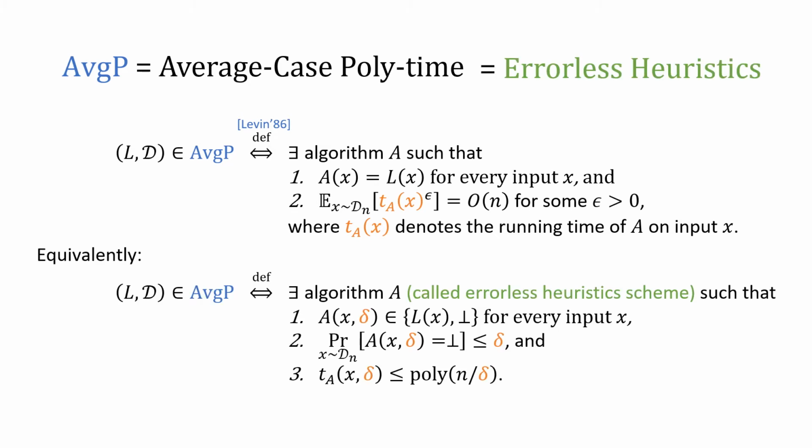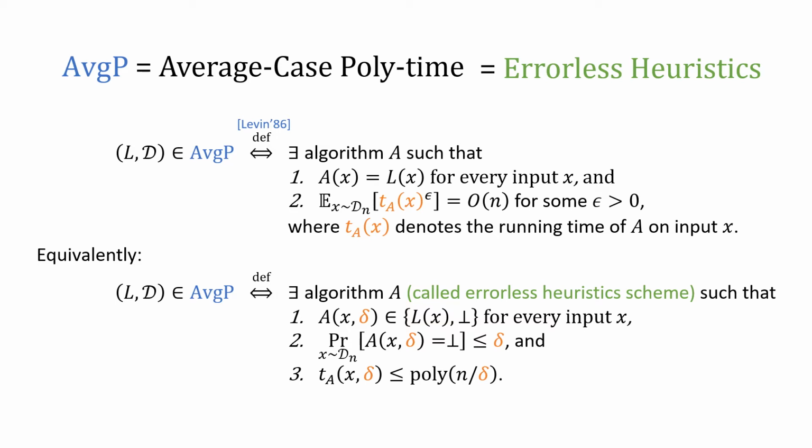But recently, it is more common to use an equivalent notion of errorless heuristic scheme. An errorless heuristic scheme takes a parameter delta, and we require that the algorithm output the correct answer or a special failure symbol bottom.